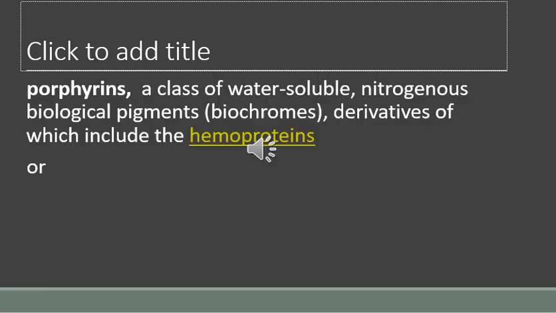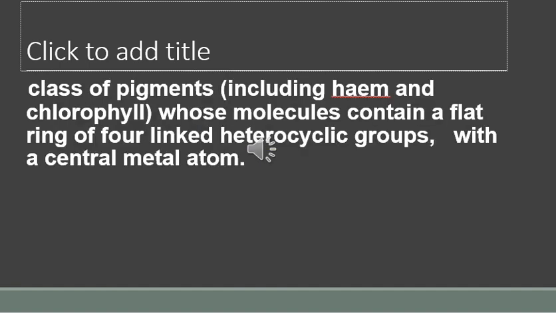Chemistry of the porphyrins. Porphyrins are a class of water-soluble nitrogenous biological pigments or biochromes, derivatives of which include the heme proteins. Porphyrins combine with metals and protein. Or you can say porphyrins are the class of pigments including heme and chlorophyll whose molecules contain a flat ring of four linked heterocyclic groups with a central metal atom.